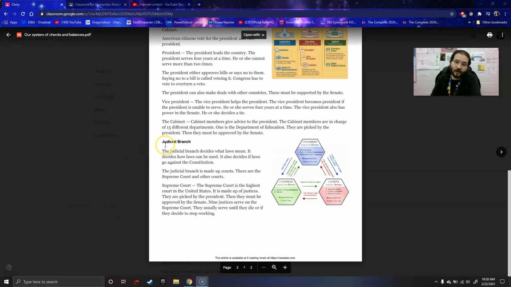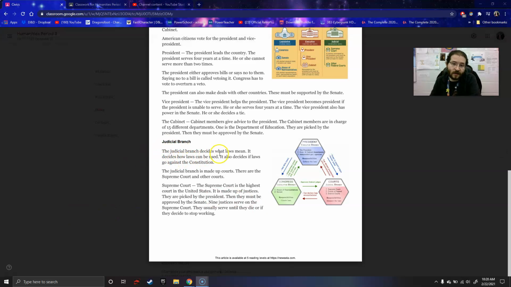The judicial branch. The judicial branch decides what laws mean. It decides how laws can be used. It also decides if laws go against the Constitution. The judicial branch is made up of courts. There are the Supreme Court and other courts.